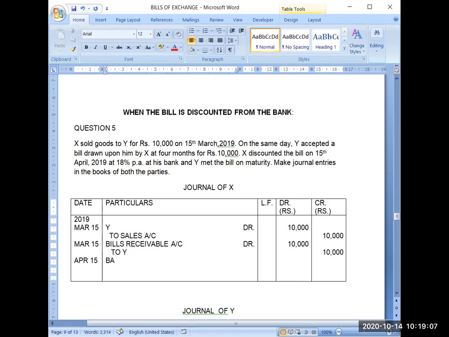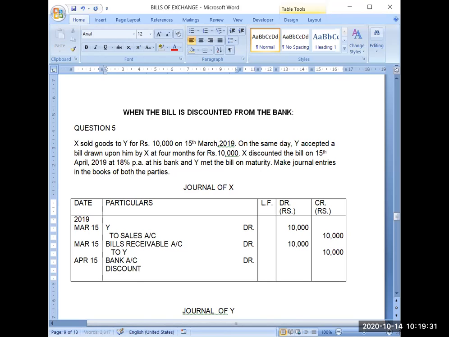Obviously, the bank will always pay the amount into his bank account, debit. Bank will never pay cash in exchange of the bill. We will see how much amount the bank will give. Obviously, the bank will give some less amount. Bank will charge some interest on this bill, which is technically named discounting charges.